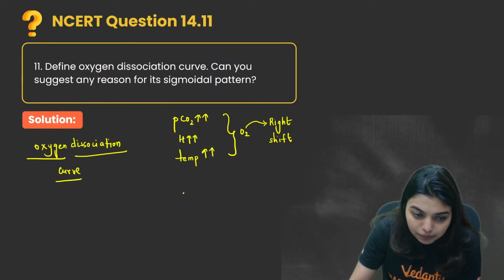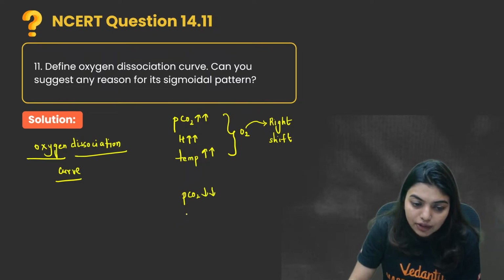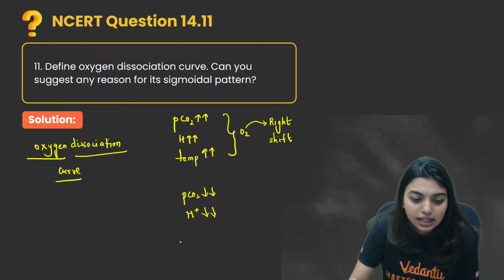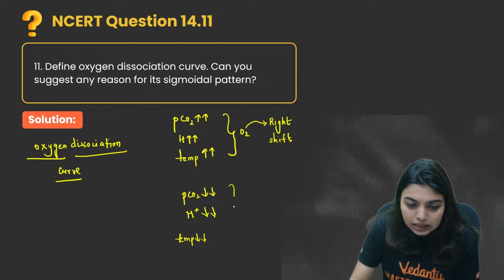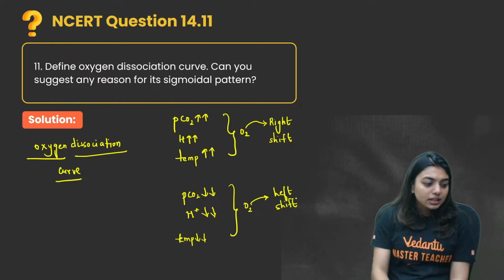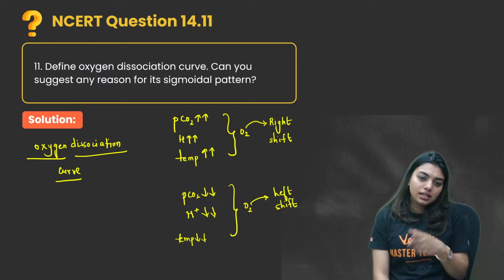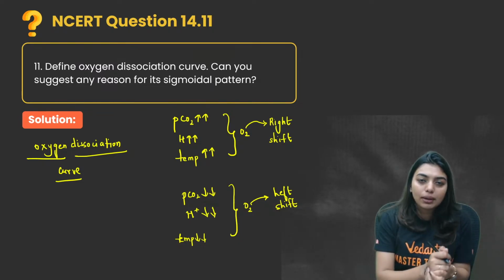So here, if partial pressure of carbon dioxide is less, that is a chance for oxygen to be more. If carbon dioxide is less, obviously the two idiots also will be less, that is temperature and H plus also will be less. This will lead oxygen to shift towards the left. This is the left shift. Got it? It will move to the hemoglobin. It will go and bind with the hemoglobin.